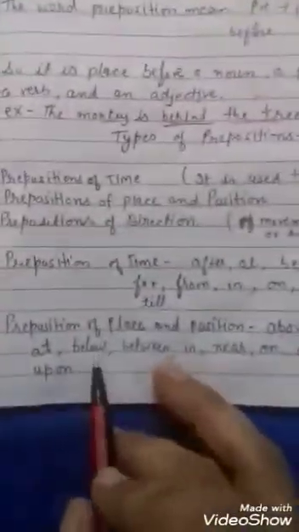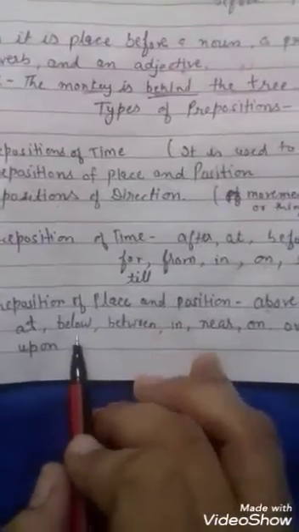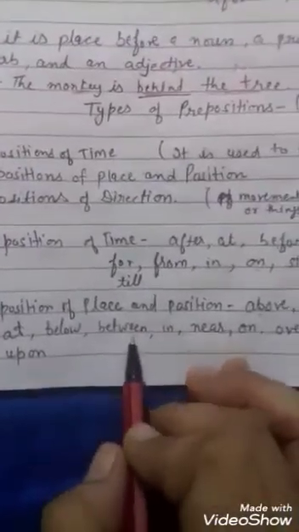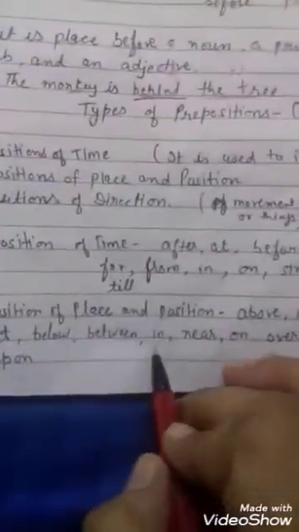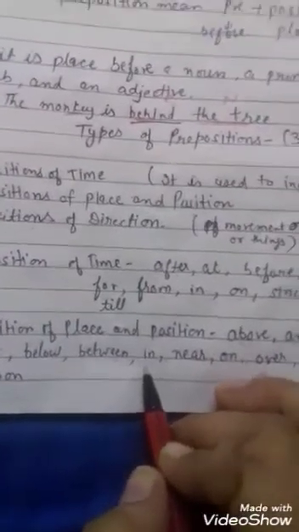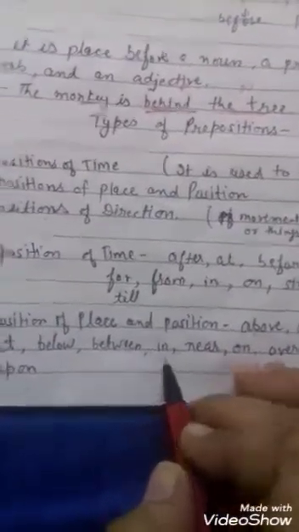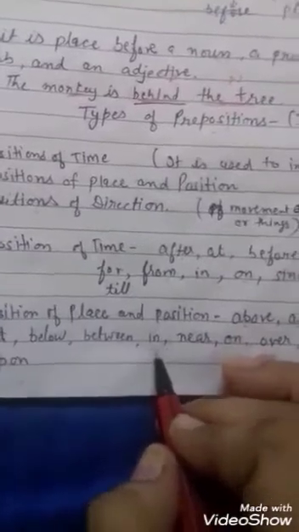Below is used for the lower positions. Between is used with two persons. In we use, बच्चे, when inside a large area, like Karan lives in Delhi. Delhi is a large area, so we can use in here.